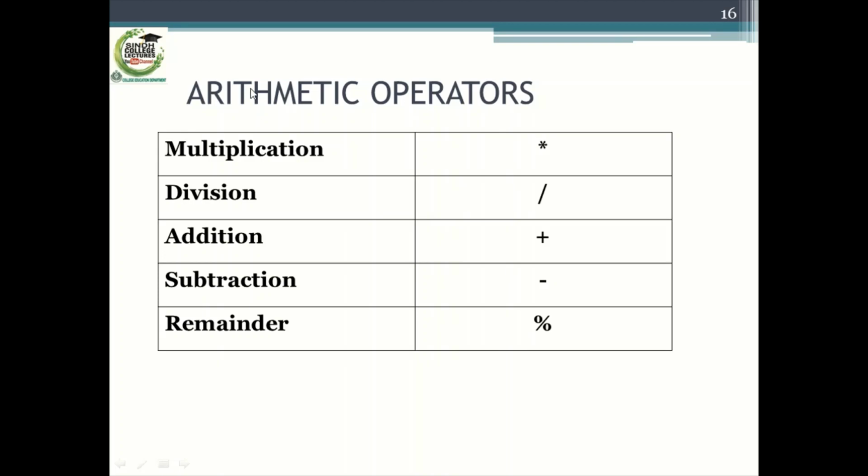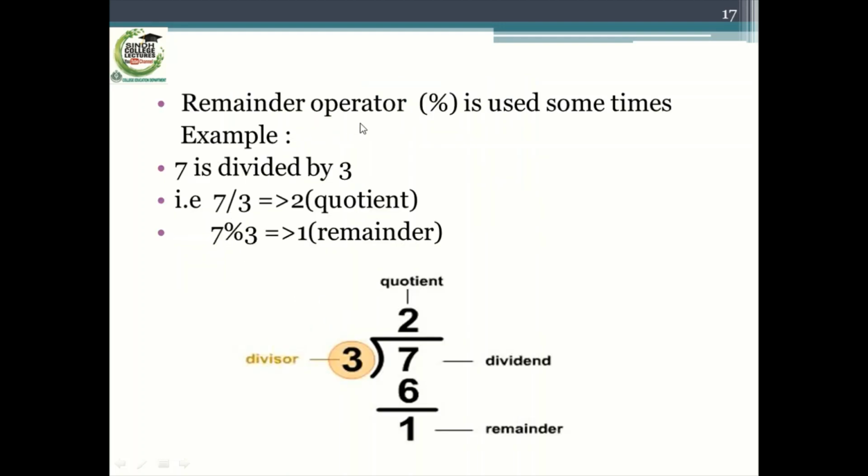Arithmetic operators: multiplication, division, addition, subtraction, and remainder operator are the arithmetic operators. While applying arithmetic operators in an expression, multiplication and division are evaluated before addition and subtraction. The remainder operator is used sometimes.